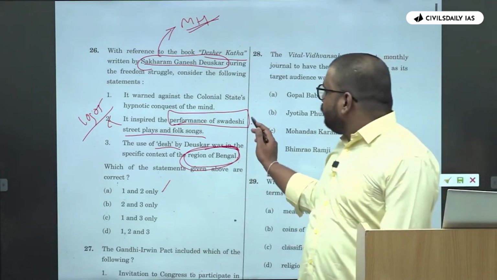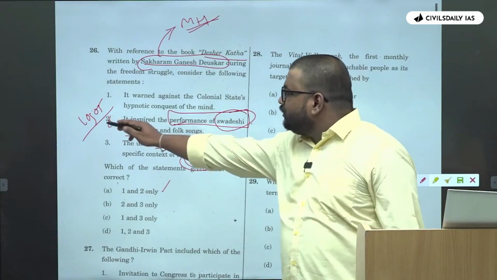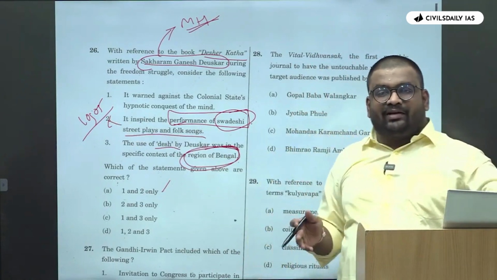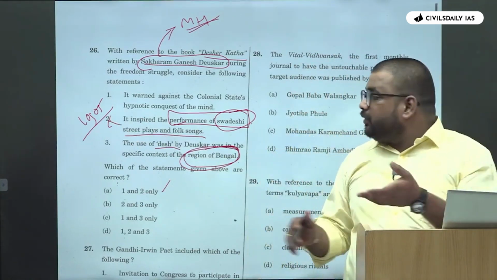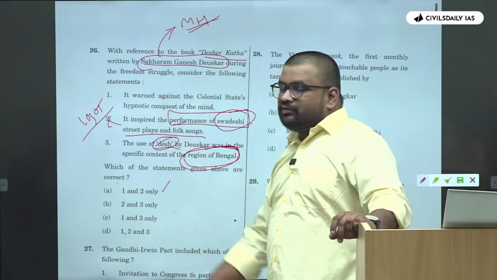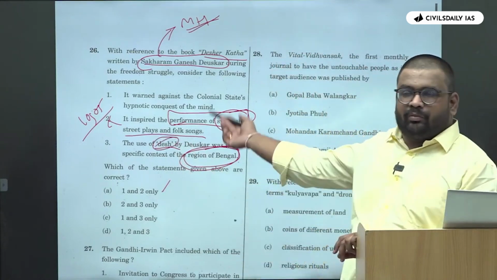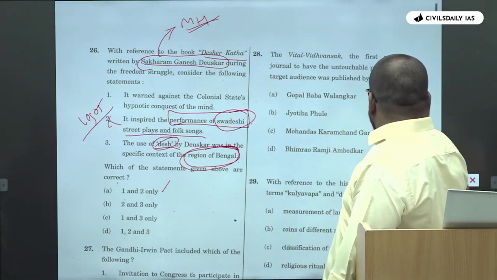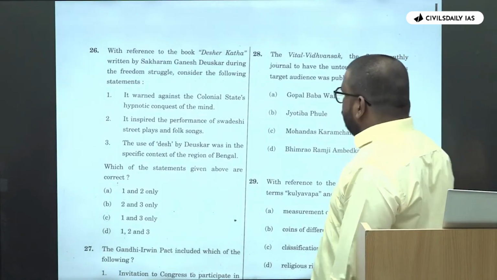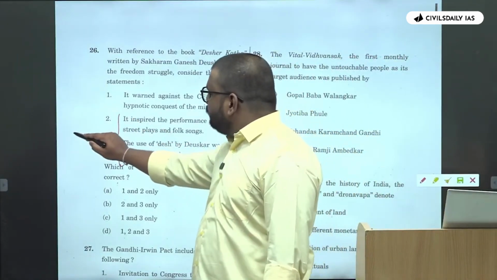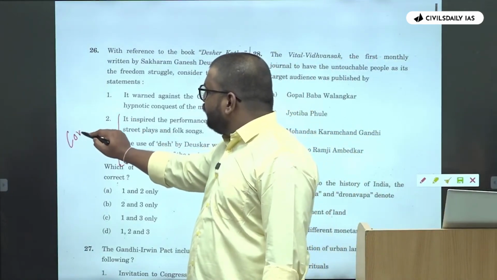But if it is talking about Swadeshi, that is the period of 1905, so at that time, the concept of Desh or concept of nation was broader. It was not limited to this. So again, your option 2 and option 3 becomes yes contradict,